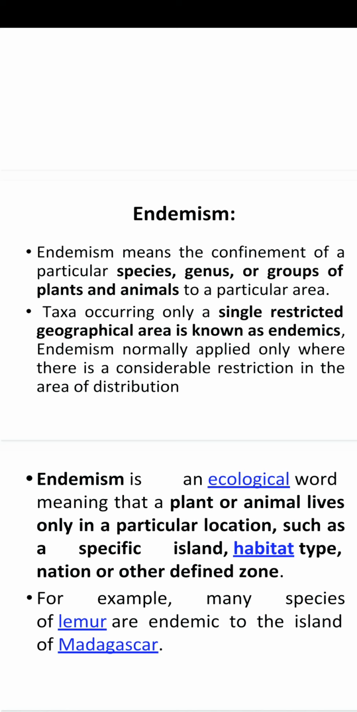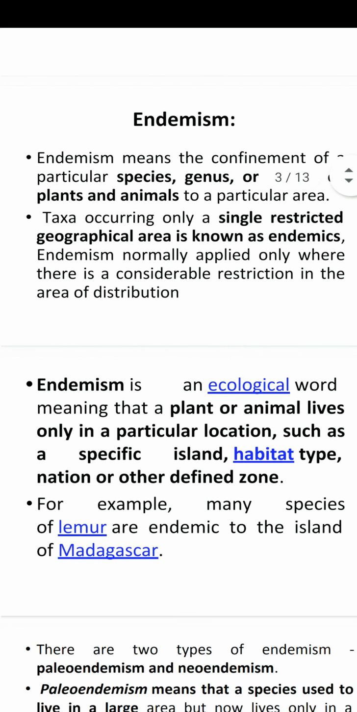So, why are endemic species at a higher rate of extinction? Loss of habitat in one region and introduction of new species to a particular region. Because the endemic species can't compete with the newly introduced species.